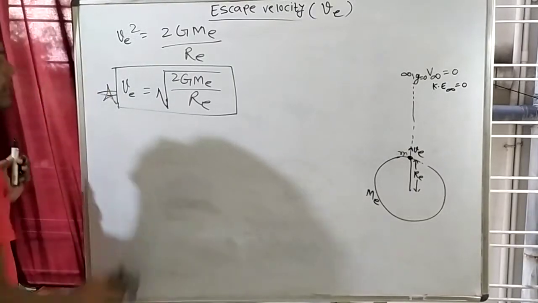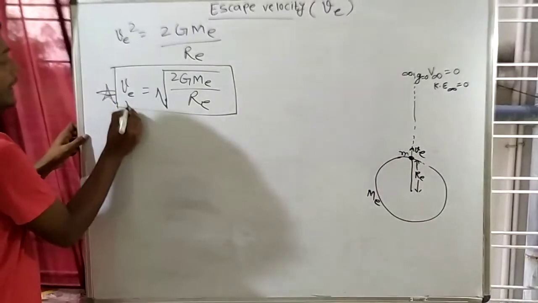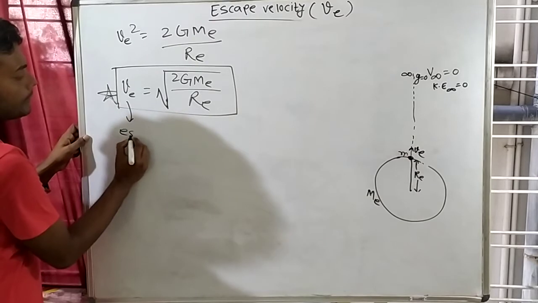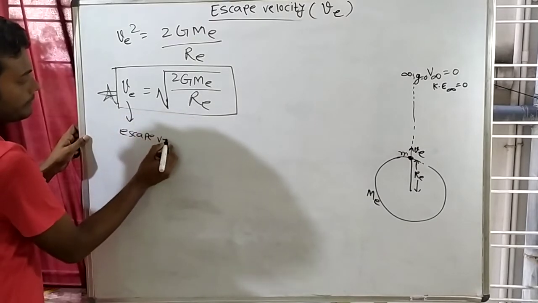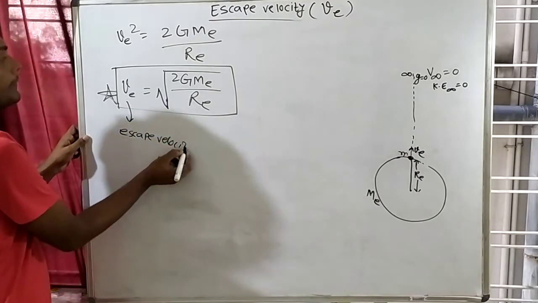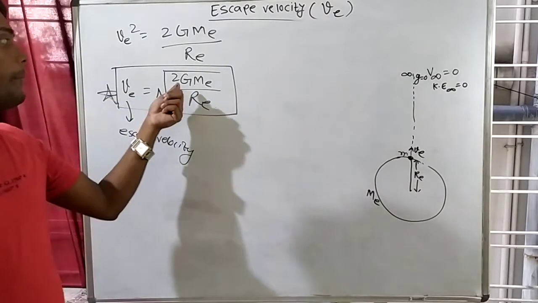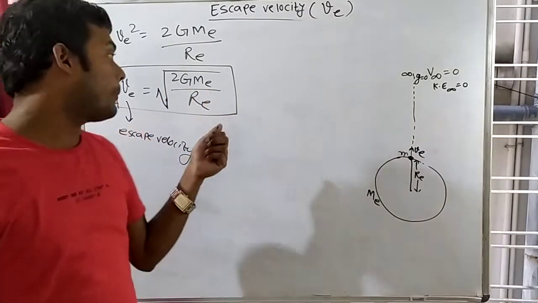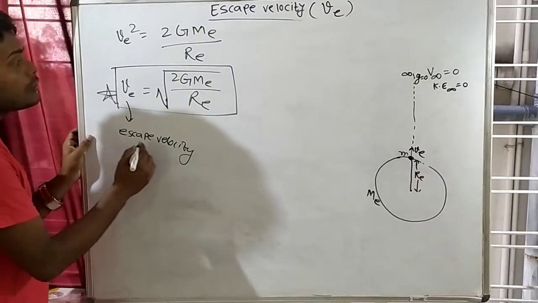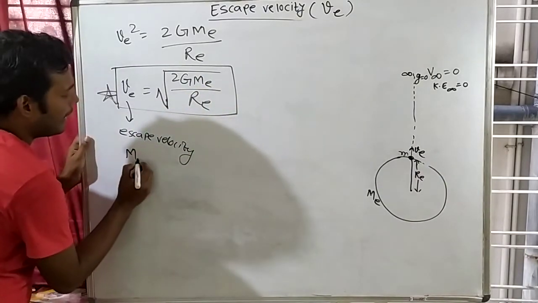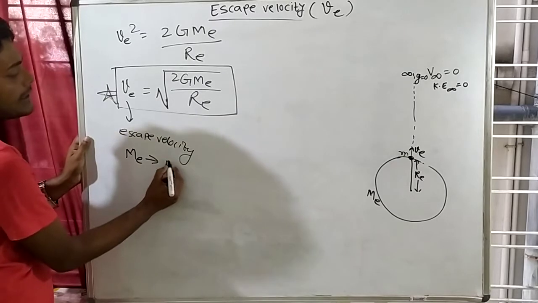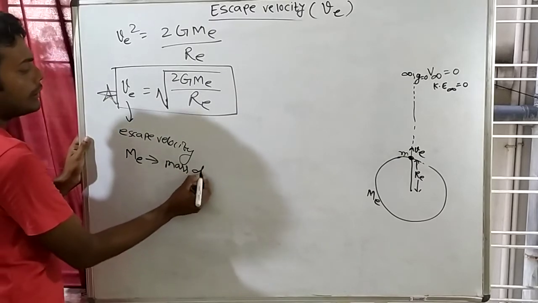How will you remember this formula? See this. VE is escape velocity. 2 is constant. Capital G is constant. What is the value of capital G? 6.67 into 10 to the power minus 11. This is mass of Earth. What is capital M? This is mass of Earth.